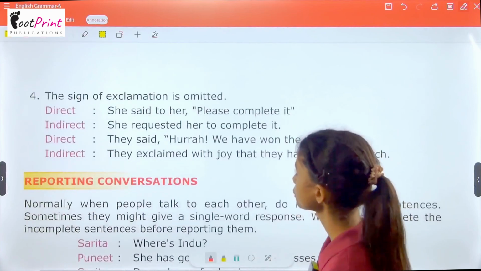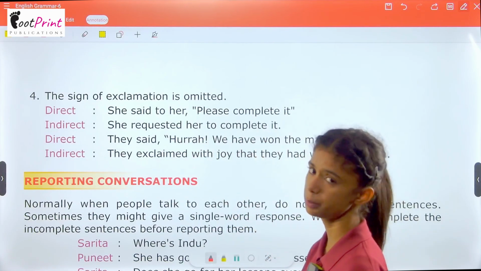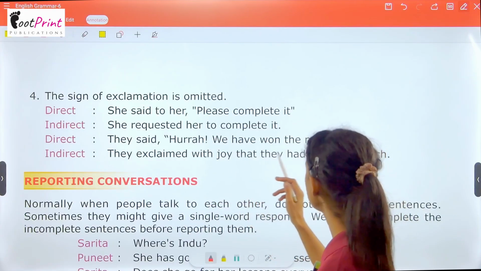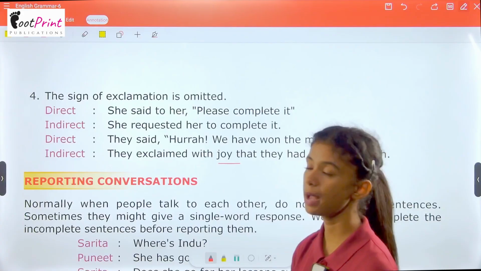Let's see how. She said to her, "Please complete it." She requested her to complete it. They said, "Hooray, we have won the match!" They exclaimed with joy that they had won the match.